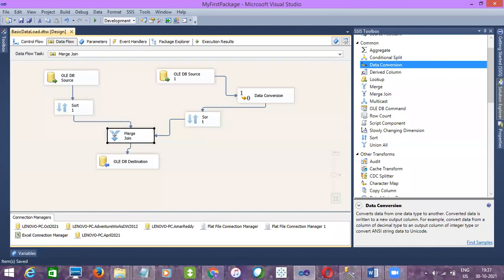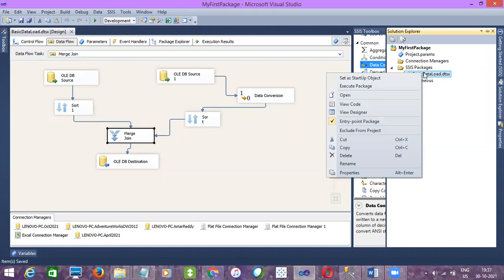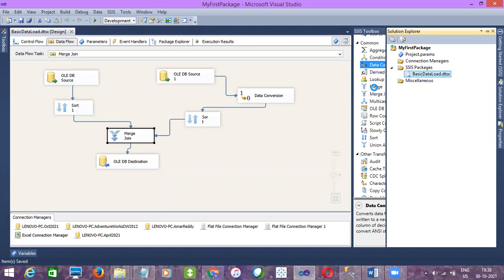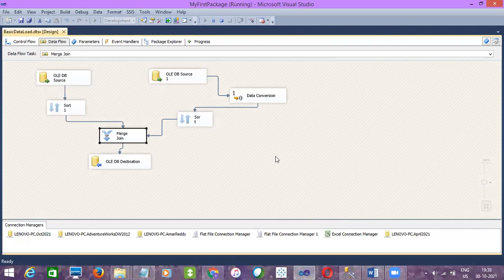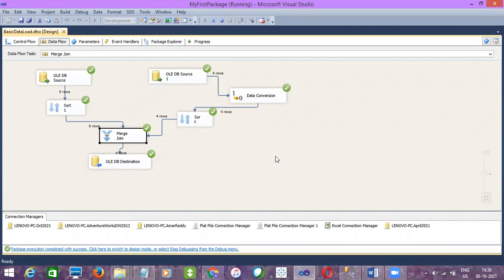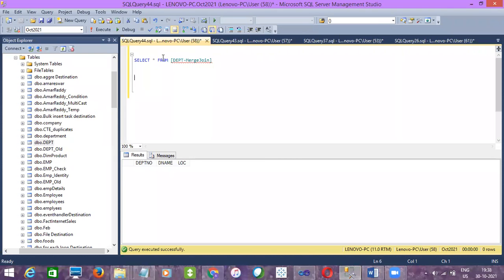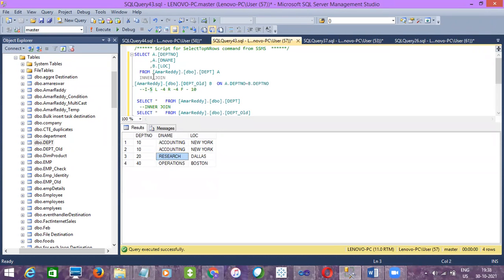So let me execute the package. Six records from one table and 4 records from the other table, and it is merging and loading data into the destination as 4 rows. So is it right? Correct, right? Here also we got 4 records for inner join.